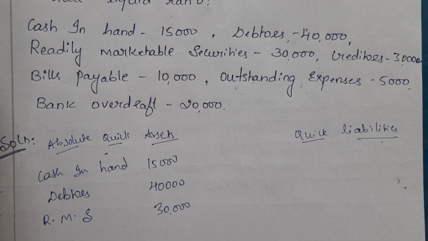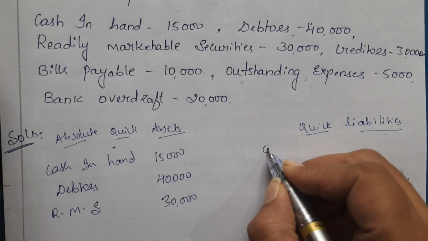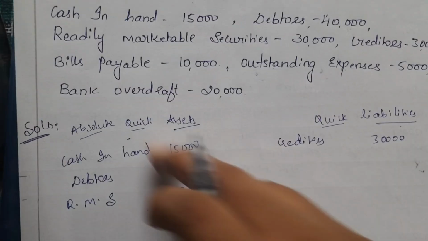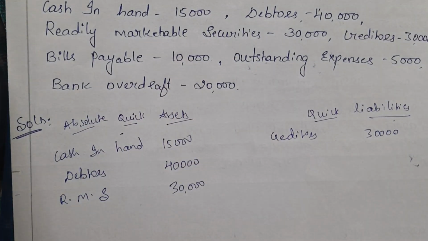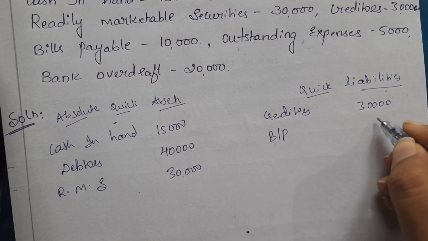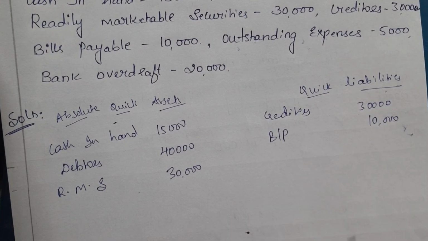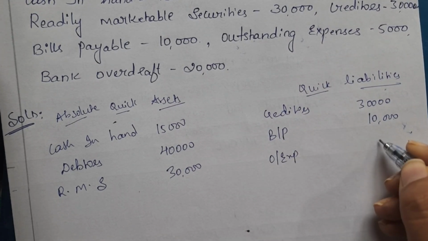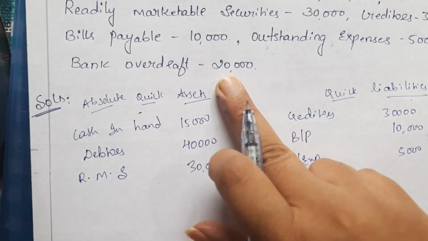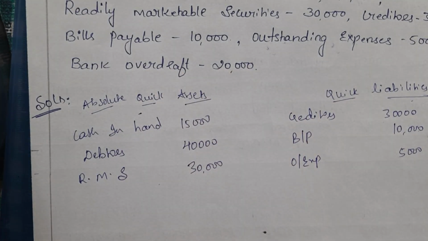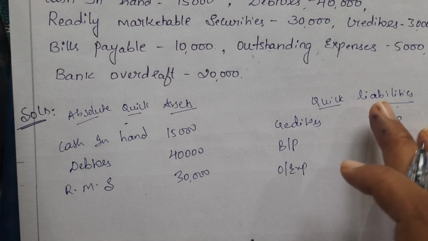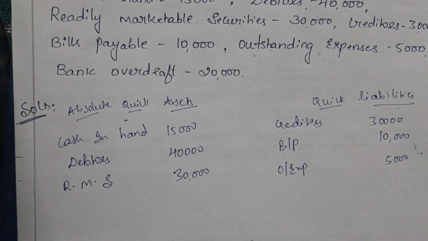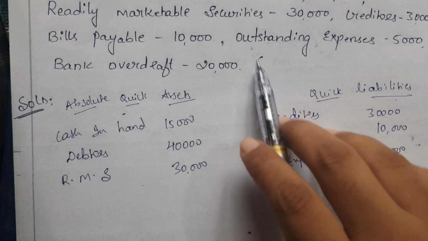So creditors are to be included here. Creditors rupees 30,000. Then we have bills payable. This is also a current liability, so it should also be included. Bills payable rupees 10,000. Outstanding expenses, again our current liability, rupees 5,000. Then we have bank overdraft, right? This should not be included, because quick liabilities include all the current liabilities except bank overdraft and cash credit. So bank overdraft should not be included here.